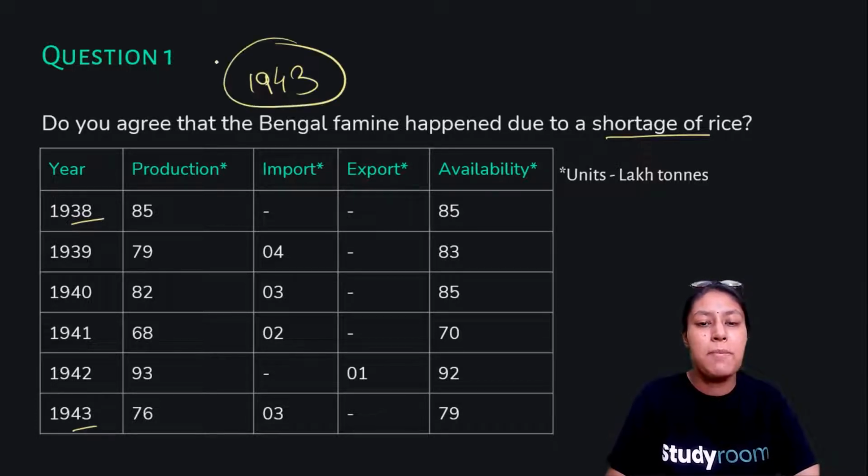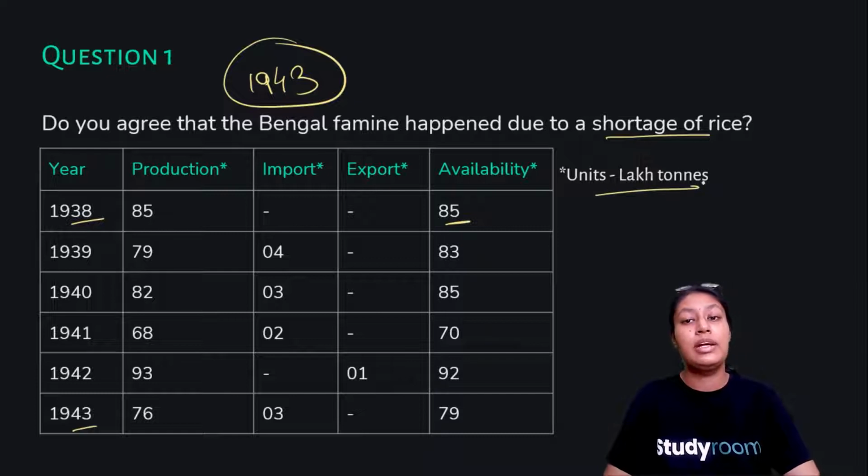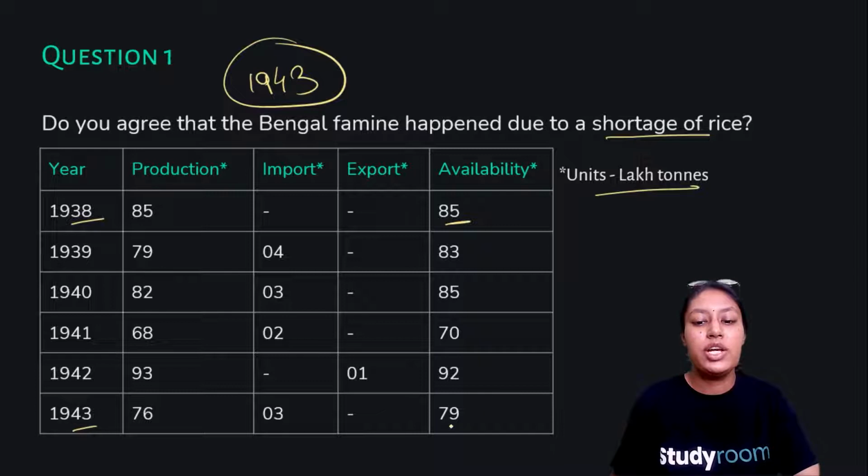1943 is an important year for us to focus upon. In 1938, the availability was 85 units per lakh tons, and in 1943 it was 79 units per lakh tons. There was not much difference in the numbers, from 85 to 79.